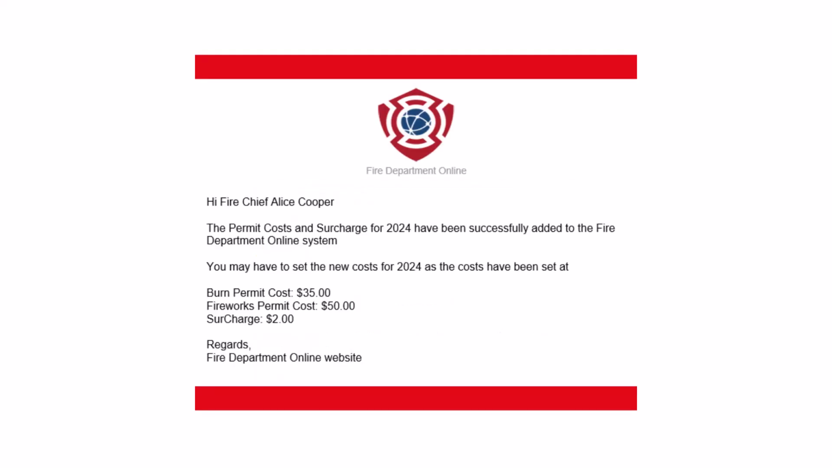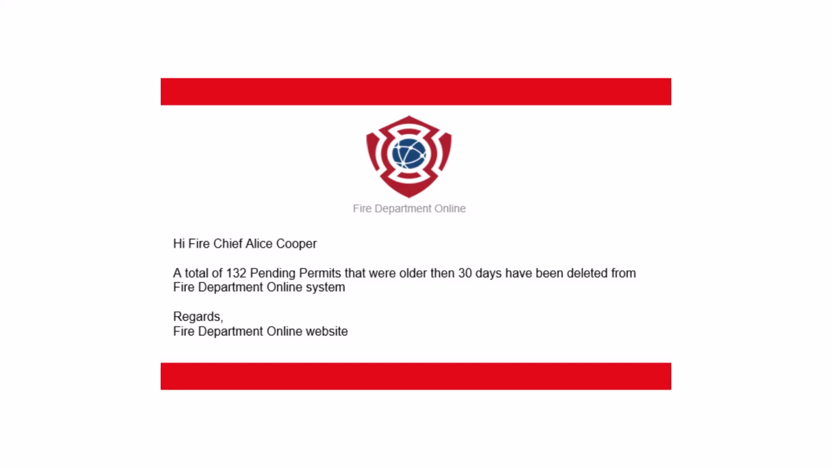If your fire department supports burn permits, the fire chief will receive the following email informing them that the system has added next year's permit costs along with any surcharge amount. These costs are based on the current year's permit costs, so if you are planning to increase the permit costs for next year, you will have to update them. If your fire department supports burn permits, the fire chief will receive the following email informing them that the system has removed any pending permits that are older than 30 days.